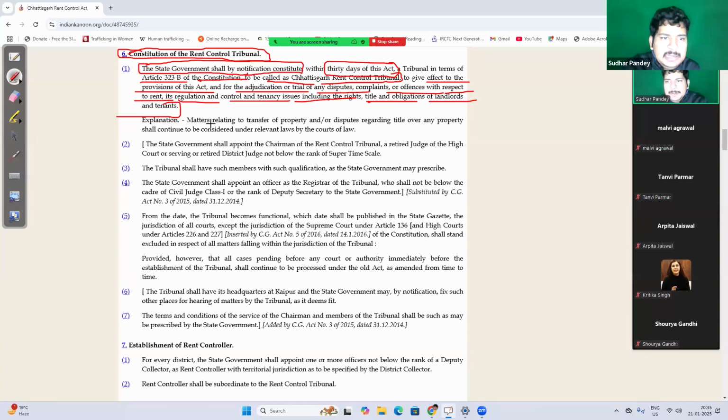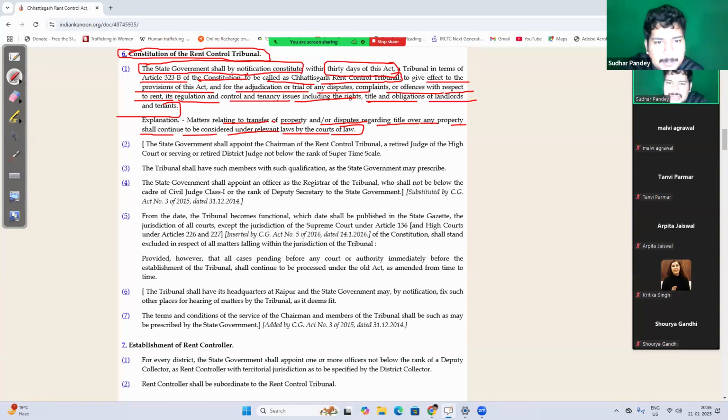Now, explanation. Matters referring to transfer of property or dispute regarding title over any property shall continue to be considered under the relevant law by the court. So, if there is any dispute regarding transfer of property or any dispute regarding title over that property, that shall not be decided by rent control tribunal. Rent control tribunal is going to deal only with the cases related to rent or the cases related to tenancy, right?